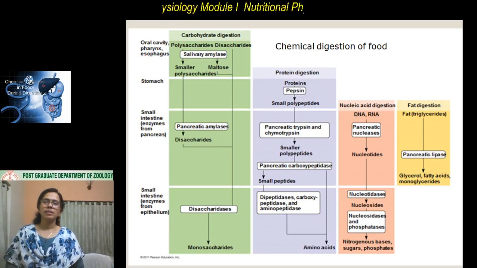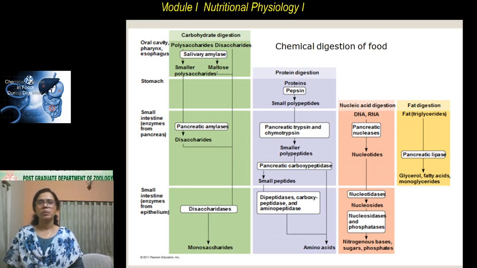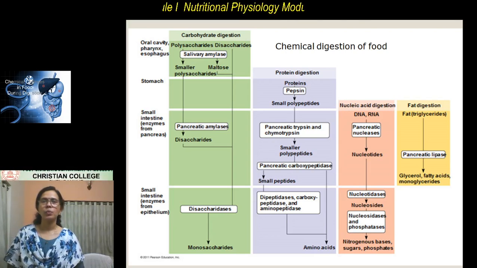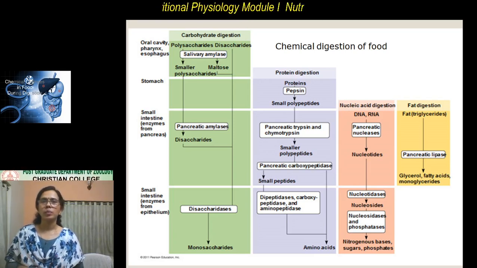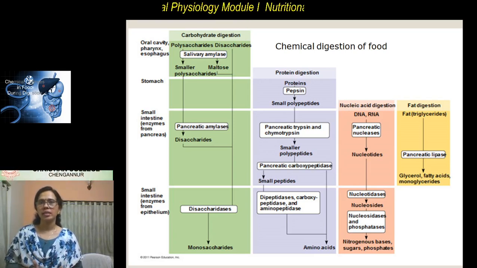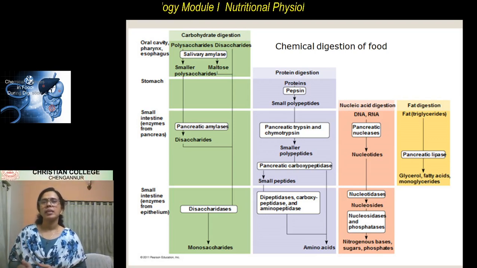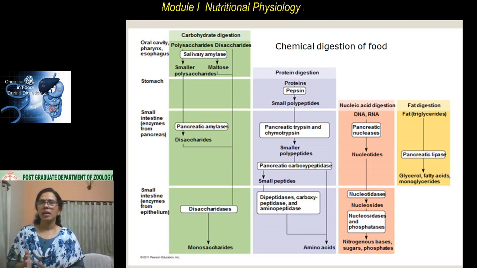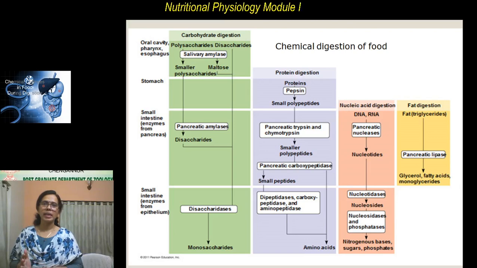We will just see in brief what are the things that we discussed today. The chemical digestion of food you can categorize into carbohydrate digestion, protein digestion, and fat digestion. Now, in carbohydrate digestion, the key enzyme is amylase. Amylase is present in the saliva, known as salivary amylase.